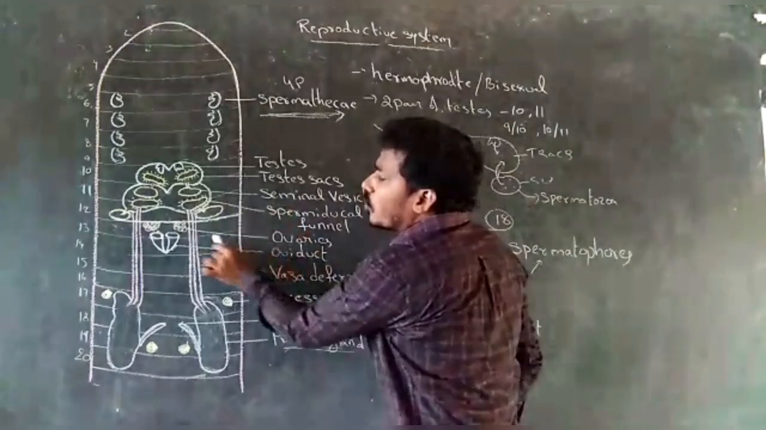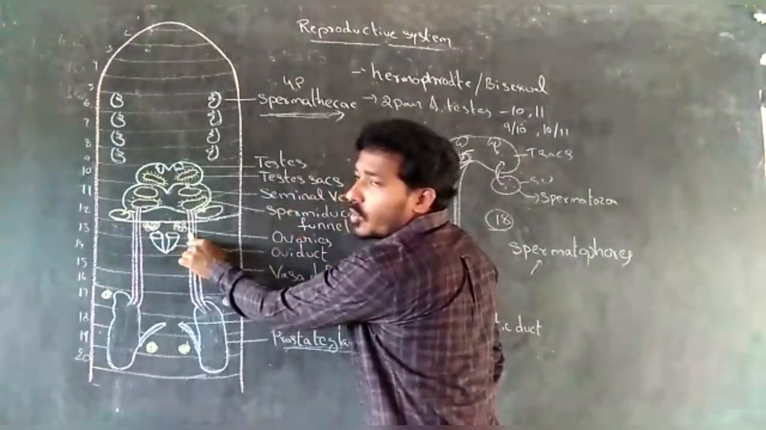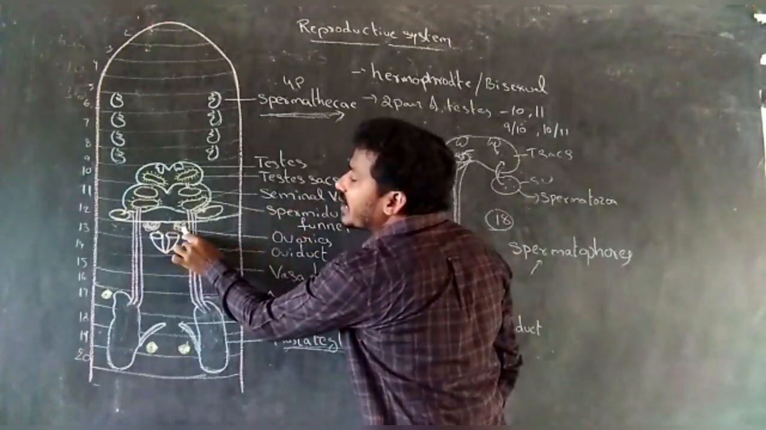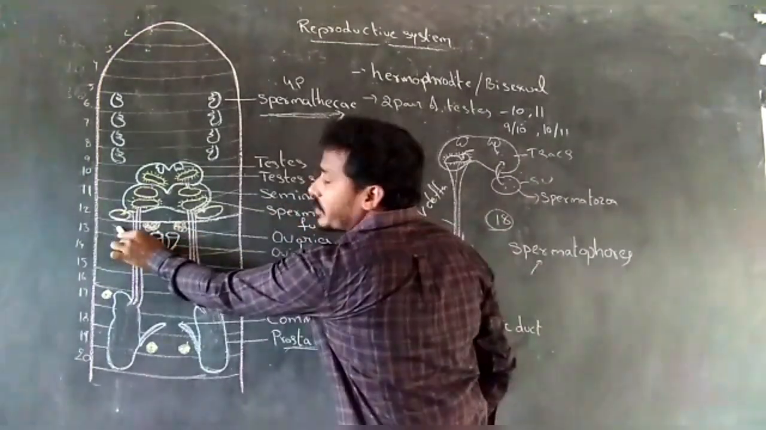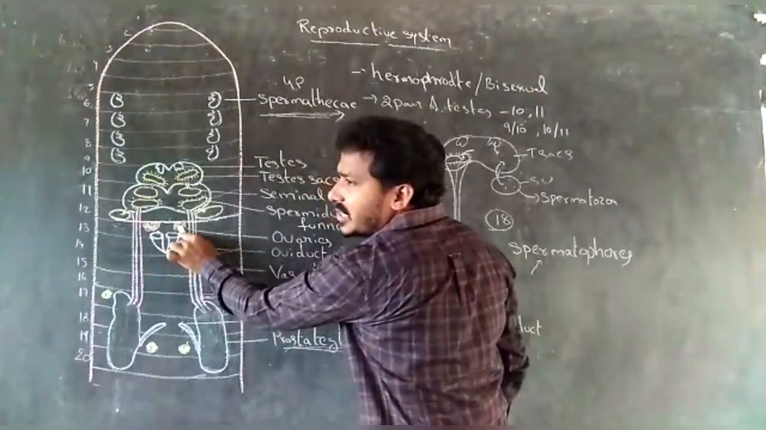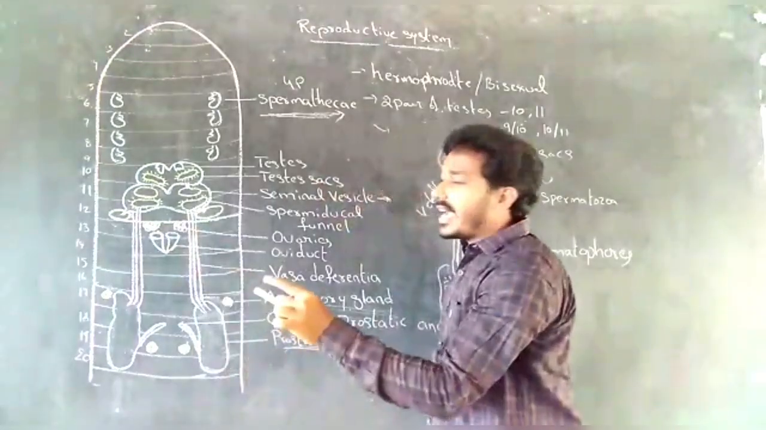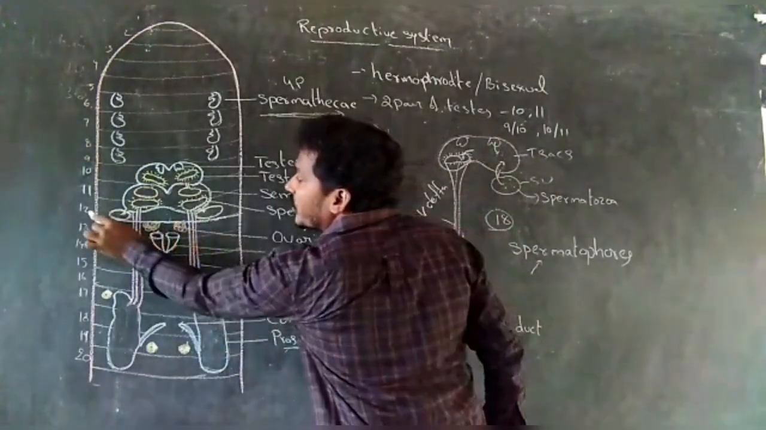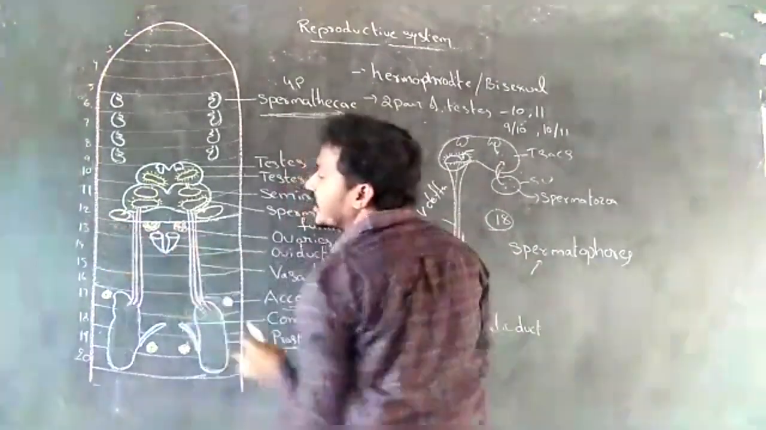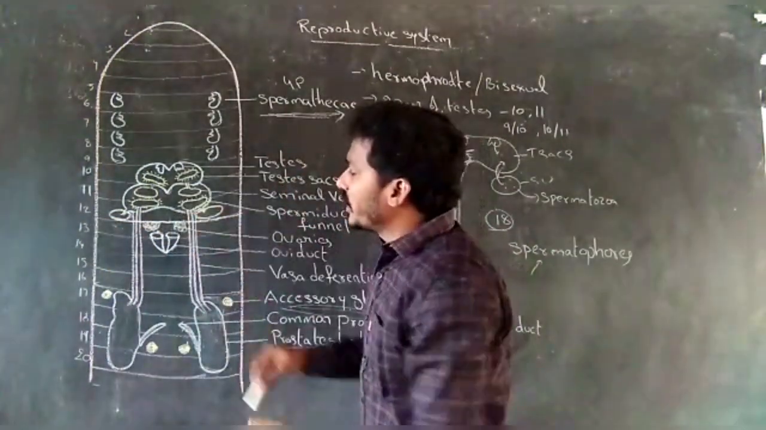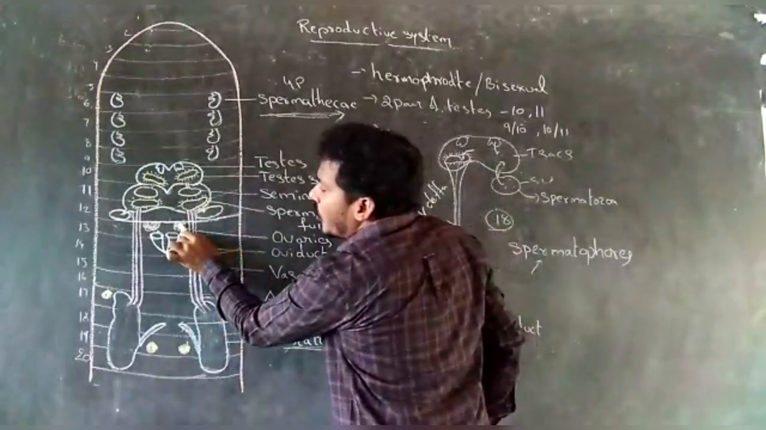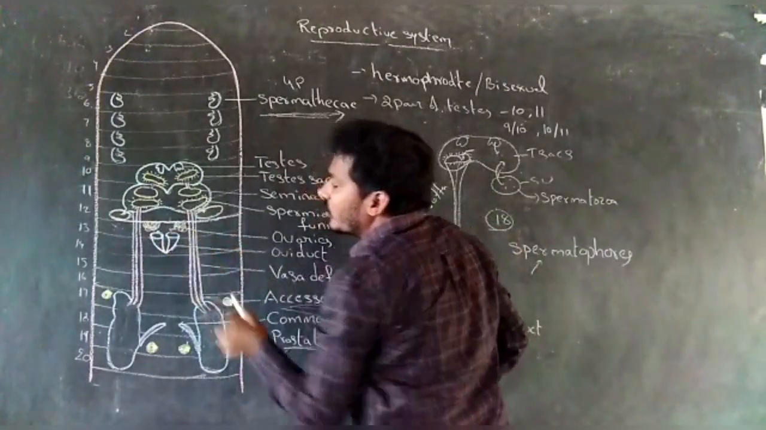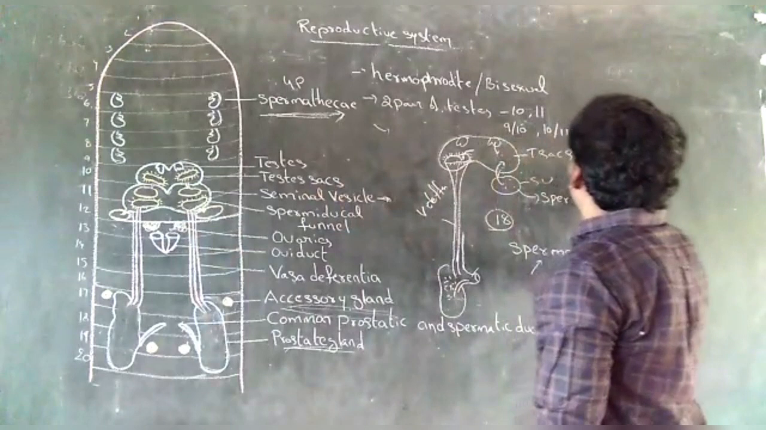Next, ovaries. Ovaries are one pair. These are present in the 13th segment. Ovaries are attached to the intersegmental septum of the 12 by 13 segment. Ovaries release ova.